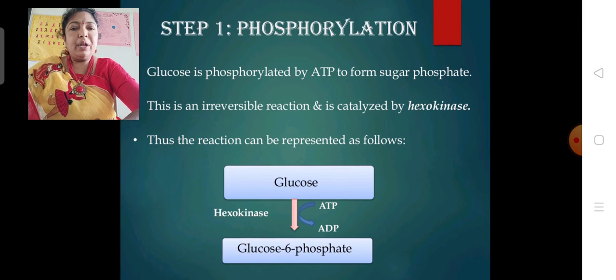First is phosphorylation. I already told you that glucose is phosphorylated by ATP to form glucose 6-phosphate. This is the first reaction. So here, glucose plus ATP gives rise to glucose 6-phosphate plus ADP.